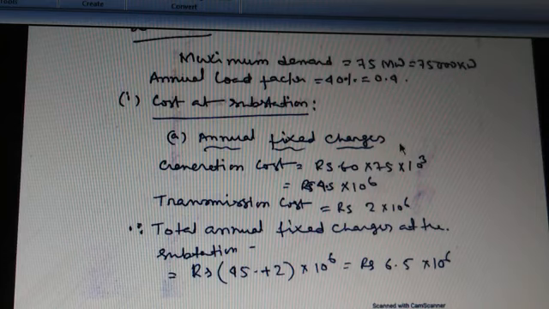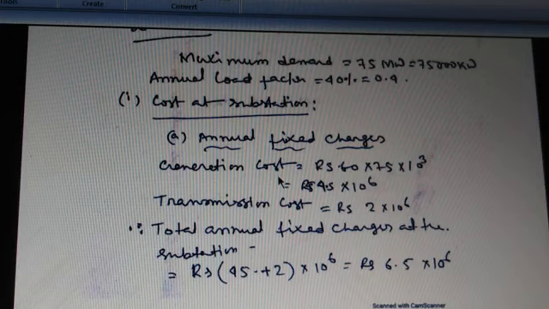Now, the annual fixed charges are there. First one is the generation cost, which is part of the annual fixed charge, and this equals rupees 60 into 75 into 10 to the power 3, and that equals rupees 4.5 into 10 to the power 6.